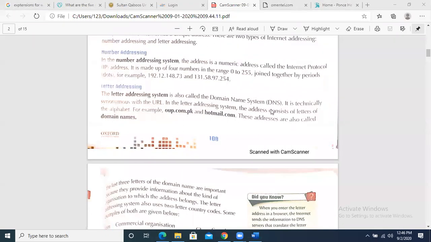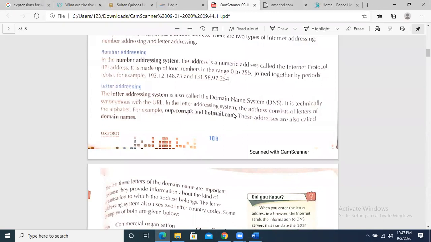How we give the IP address in letters is the domain name. Technically it is synonymous with the URL. For example, when we say hotmail.com, we are not saying 192.12.138.95 in this way. We are saying hotmail.com. It is easy to remember and easy to write. So this is called the domain name service, and this name is called the domain name.